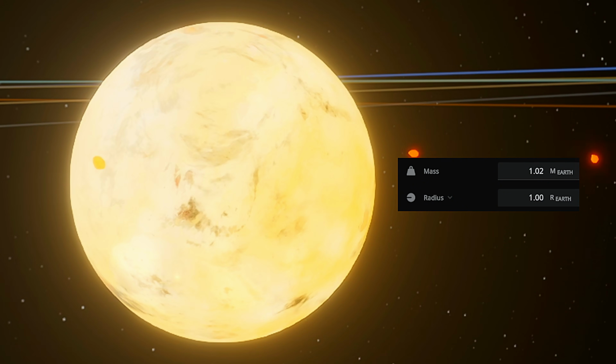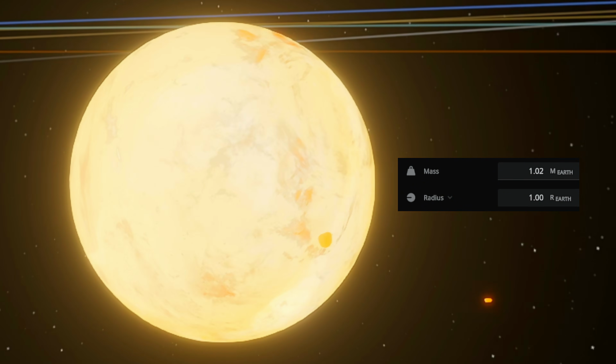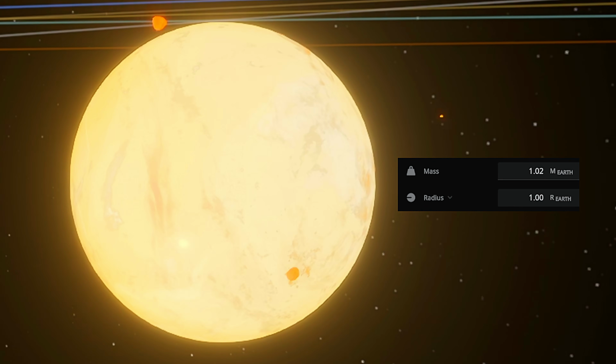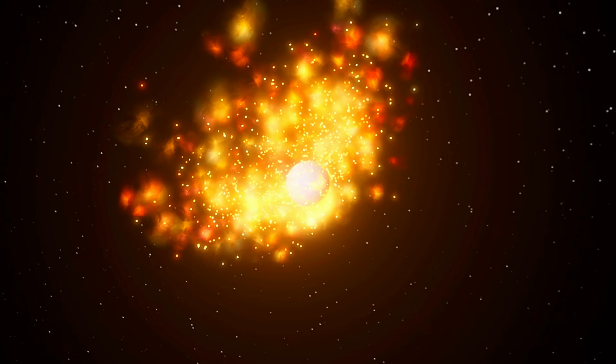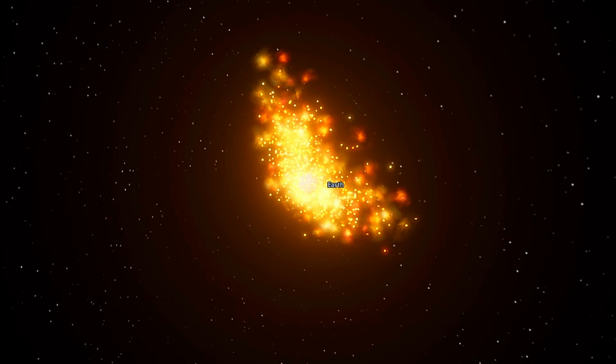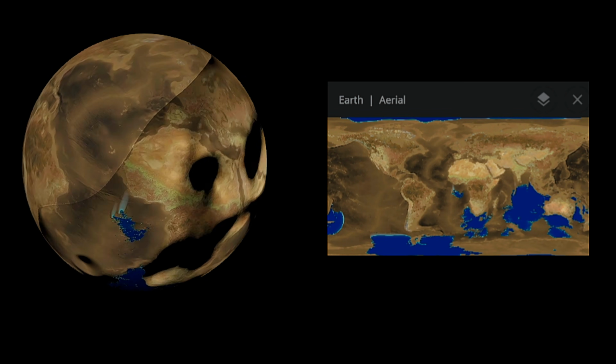After the impact, Earth's mass increases to about 1.02 Earth masses, while its overall radius remains nearly unchanged. Meanwhile, about 0.035 Earth masses of material are blasted into space as debris. Let's speed up time and watch Earth slowly recover from the collision.